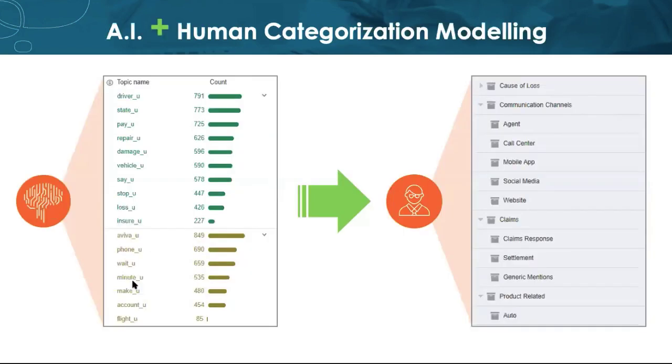Here's an example. On the left, you can see topics that have been automatically carved out by AI. It's very helpful for exploring the data and finding out what's in it. But on the right, you can see how a human can then reorganize and fine-tune those topics to align to the goals. So the AI alone is not actionable, right? It doesn't align to your business.